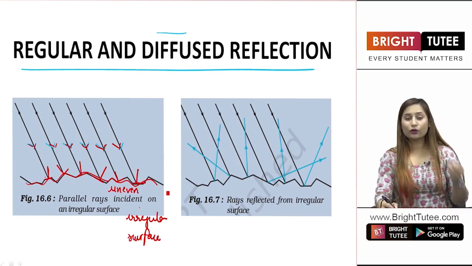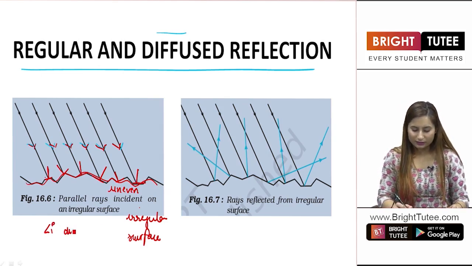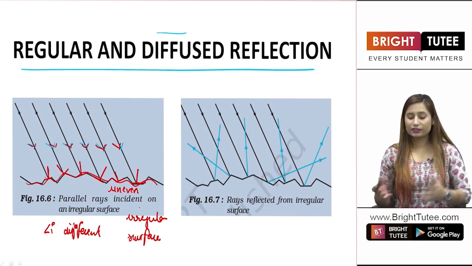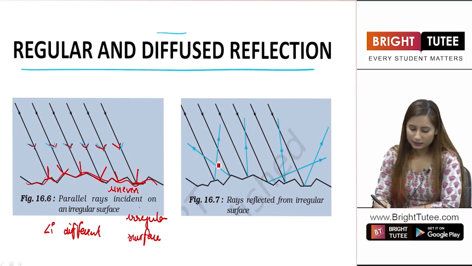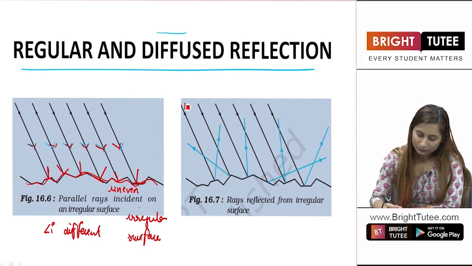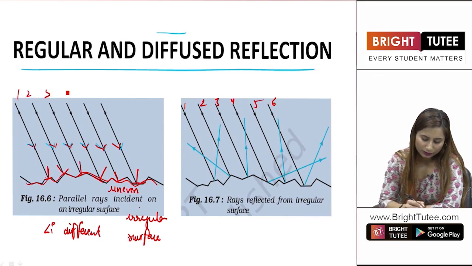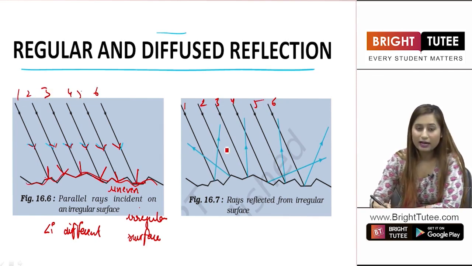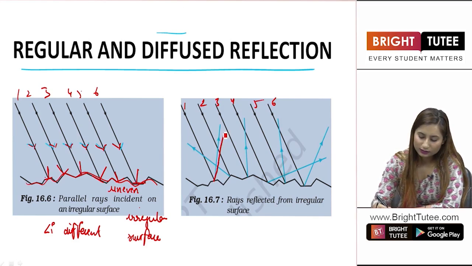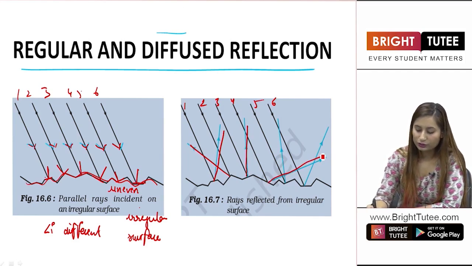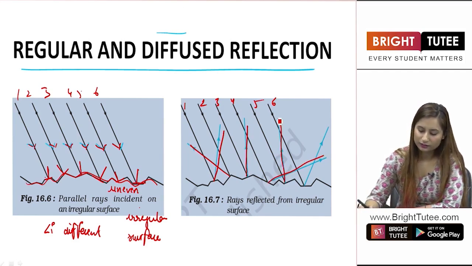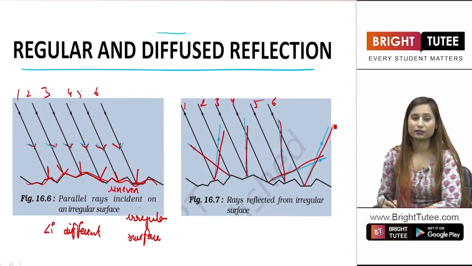So, you can see that for all of them, the angle of incidence is different. So, it is understood that the angle of reflection will also be different. As you can see in the pictures, I have named the rays 1, 2, 3, 4, 5 and 6. Ray 1 goes into this direction, ray 2 goes into this direction, ray 3 goes into this direction, ray 4 goes into this direction, ray 5 goes into this direction and ray 6 goes into this direction.